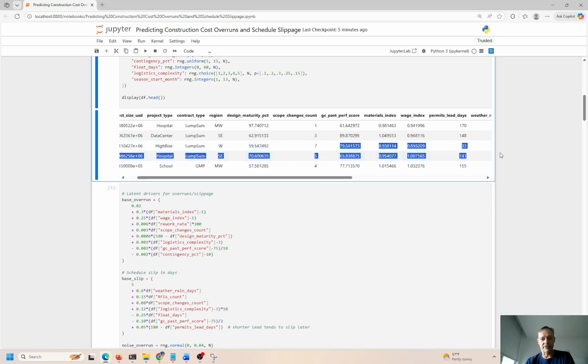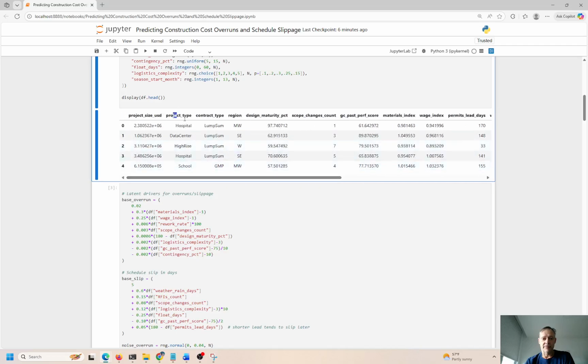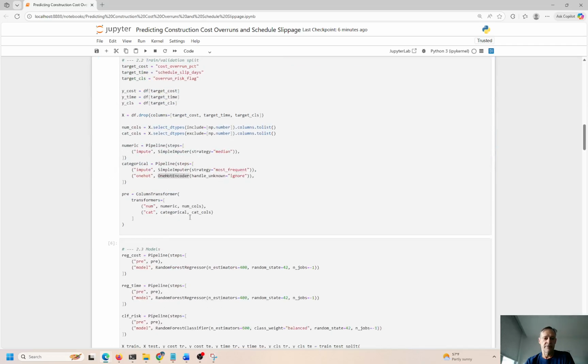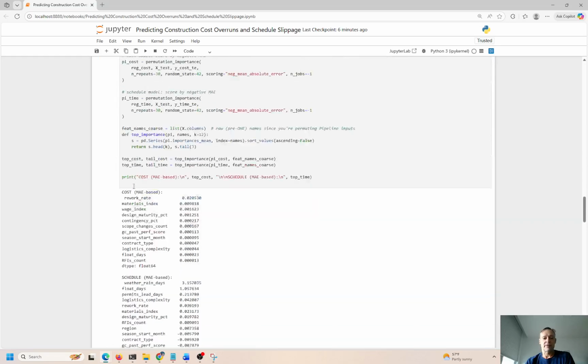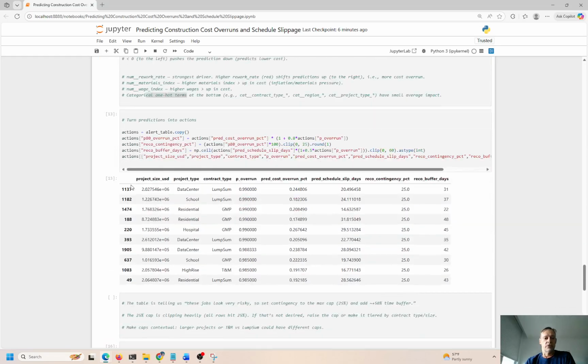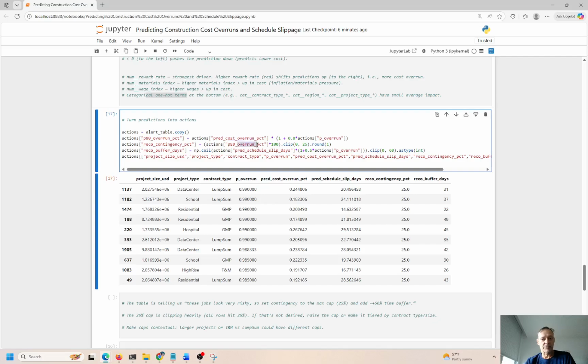These are numbers, so these are fine. These can be used as is. Anything that is not a number, like project type or contract type down here, has to be categorically encoded. Once it's encoded, we can feed that into the model, and the model can interpret that, okay? So we have one final data frame down here, which shows us predicted cost overruns, 80% probability of an overrun.